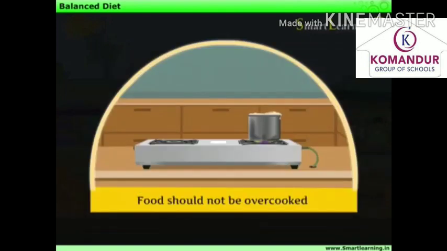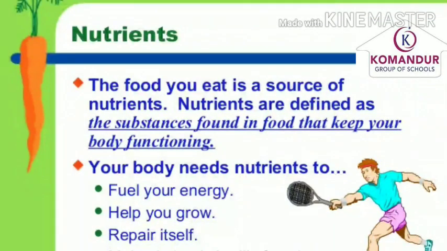However, always remember that food should not be overcooked as it can lead to the loss of certain nutrients like vitamins. From here, we understood that the food you eat is a source of nutrients. So, what is meant by nutrients? Nutrients are defined as the substances found in food that keep your body functioning.